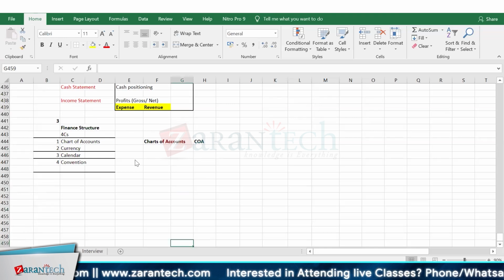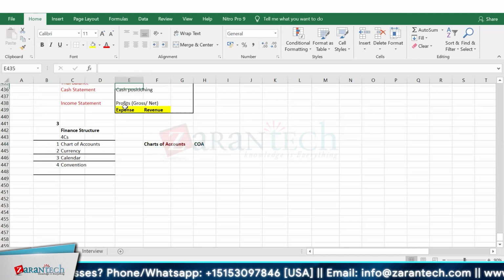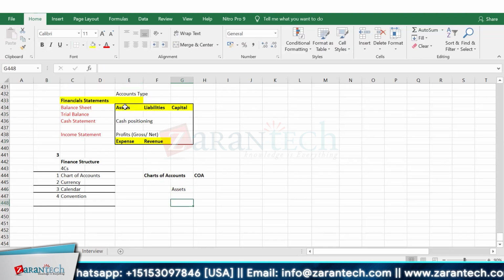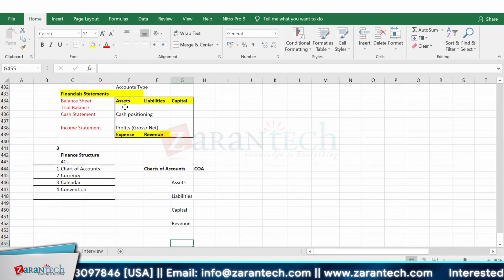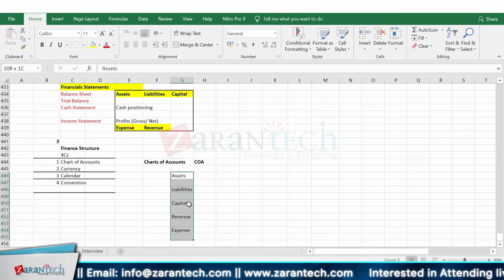Anyhow, no problem. The chart of accounts is basically a chart, like whenever you see a calendar. A calendar is also a chart where you have Jan, Feb, December, all the months. But here, this chart is related to accounts, and as we have discussed, there are 5 types of accounts: assets, liabilities, capital, expense, and revenue. It means that a chart will show me all of these areas.